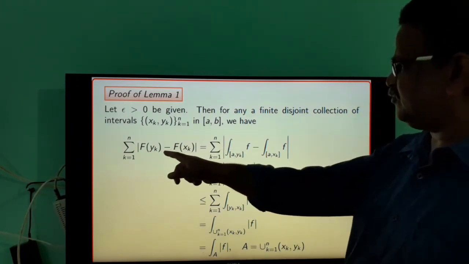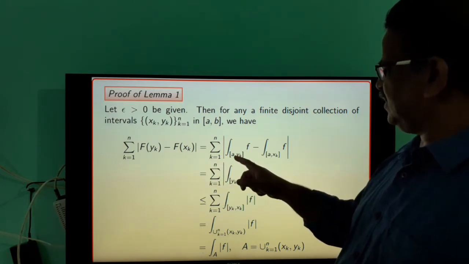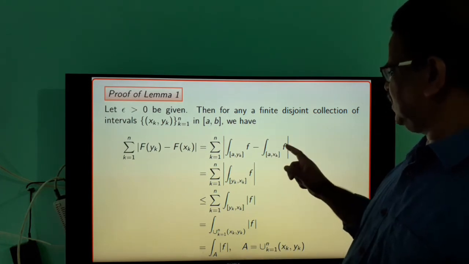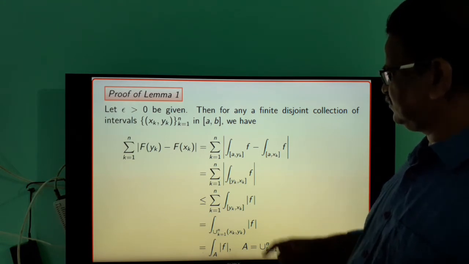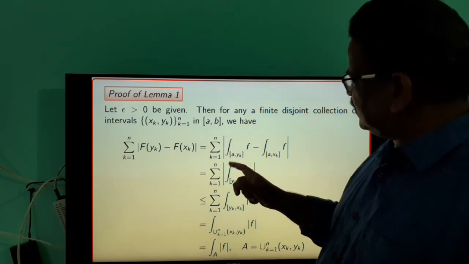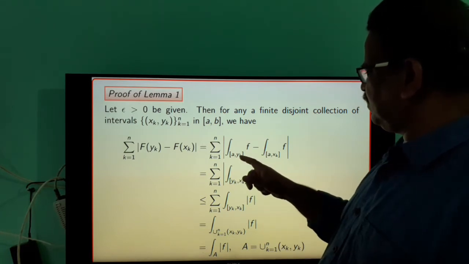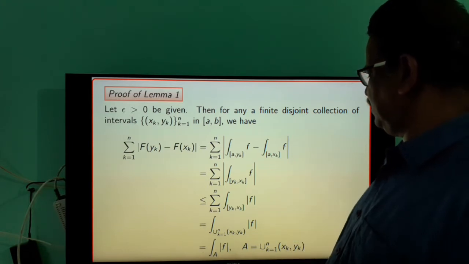By definition, F(y_k) is F(a) plus the integral of the function f over the interval [a, y_k], minus F(a) plus the integral of f over the interval [a, s_k]. That is equal to summation of the integral of f over this interval minus the integral of f over this interval.